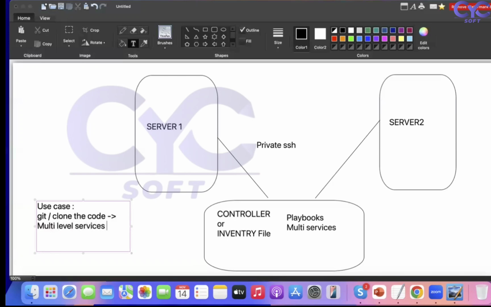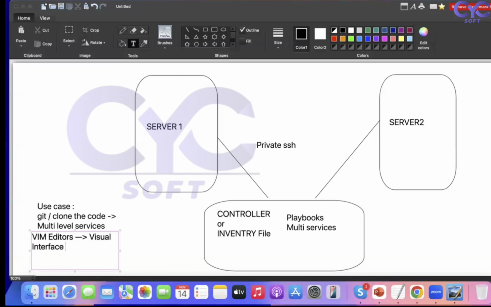So how can you cover these multi-level services in this particular controller? Whenever you're working with editors, you're working with VI or Yum editors. Do you know what VI editor is? That is visual interface.